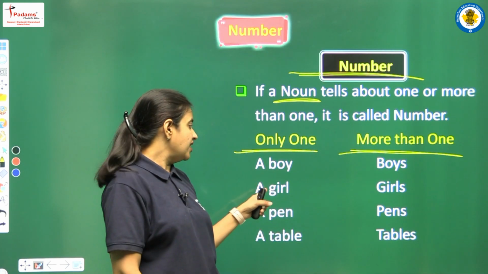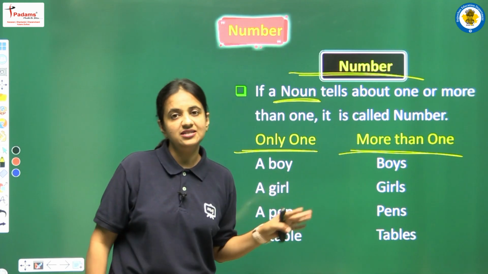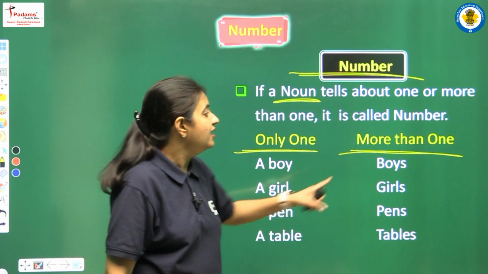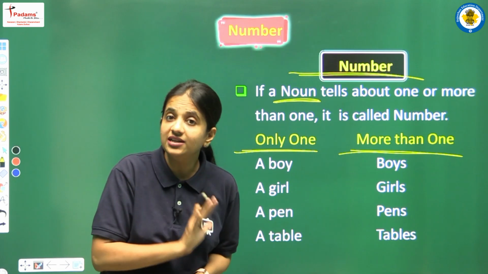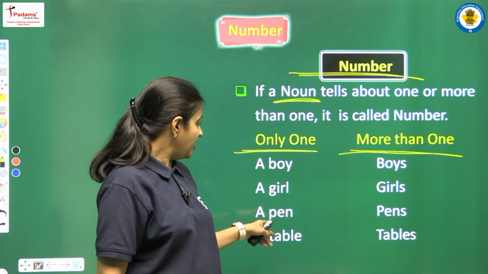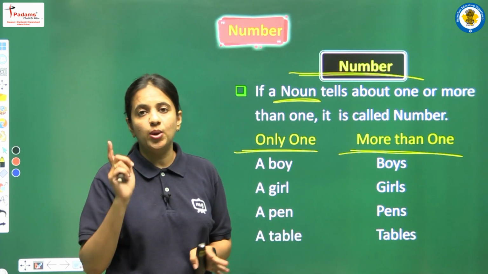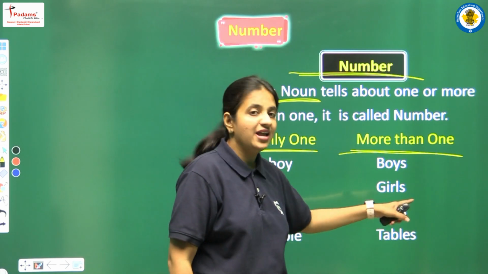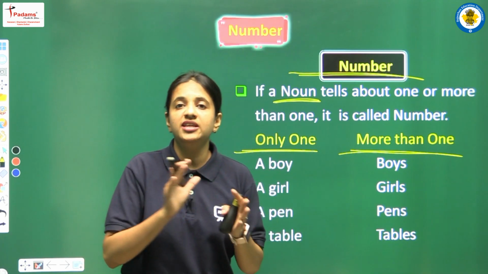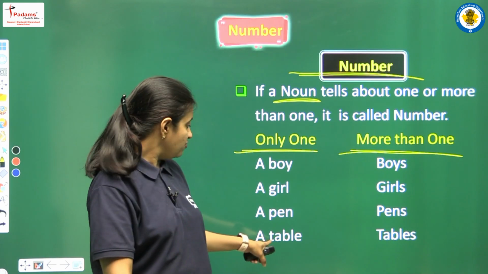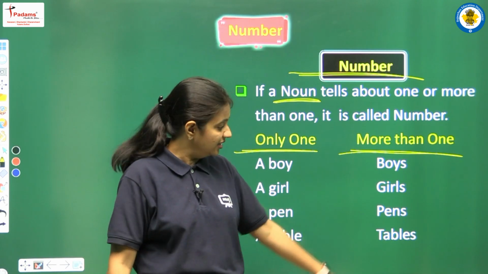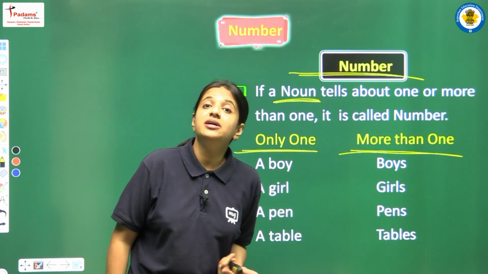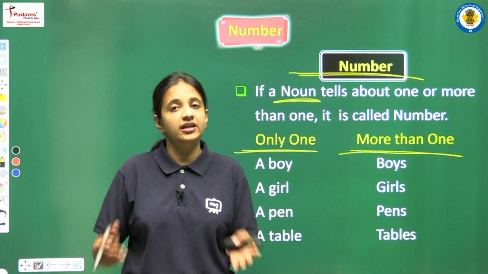Next we have a girl. A girl means only a single girl, and here we have girls, which means more than one girl. Next we have a pen, which means one single pen, and here we have pens, which means more than one. Next we have a table, which means one single table, and here we have tables, which means more than one in quantity.